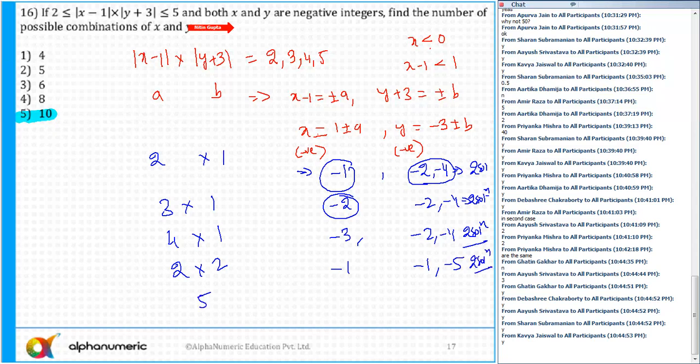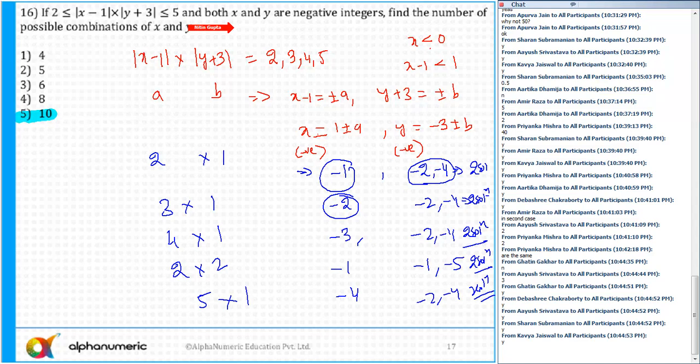And the last case, when it is 5. So this is 5 into 1. So x is 1 minus 5, that is minus 4, and y is minus 2 and minus 4. 2 more solutions. So the total number of solutions is 10. So I get this as difficult.